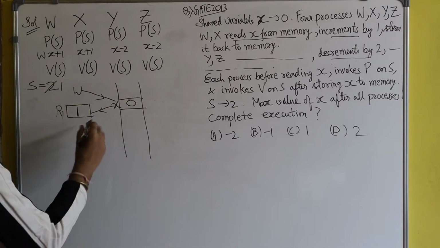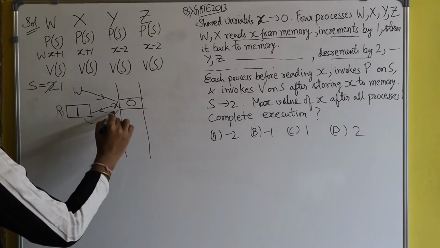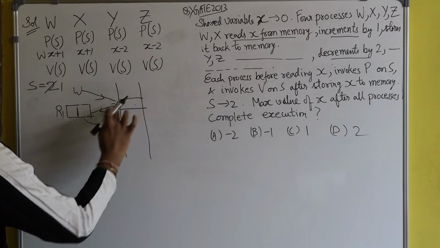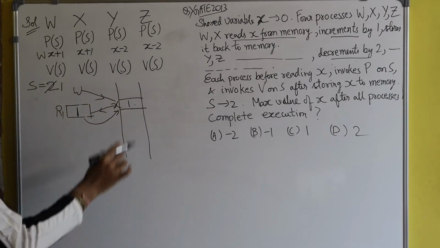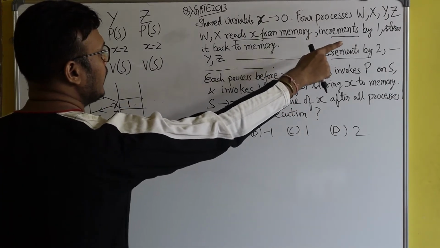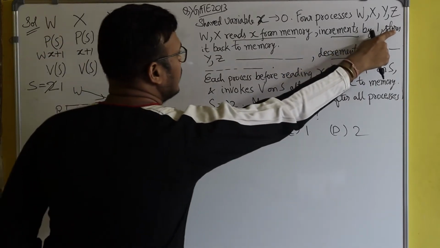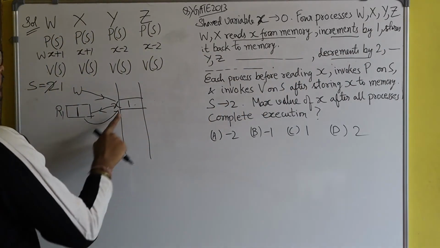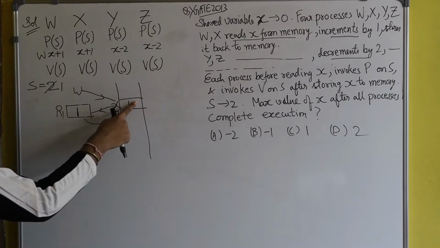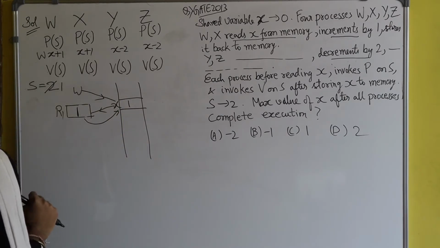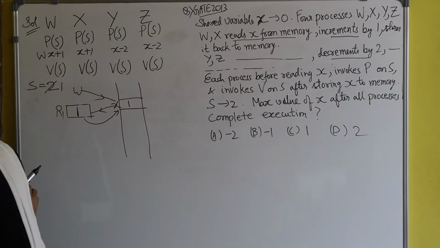So now the value of x is copied back to the memory location. So the new value of x is 1, because you see in the question it is written that at the last it stores it back to the memory. So the new value has been updated to 1.